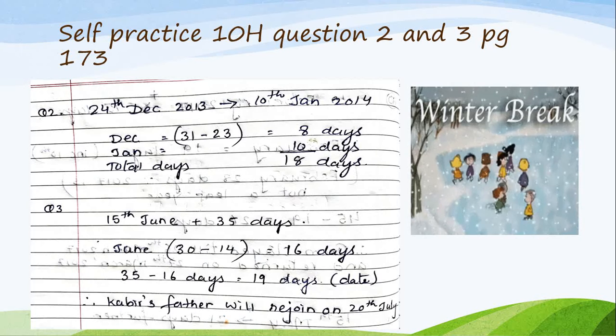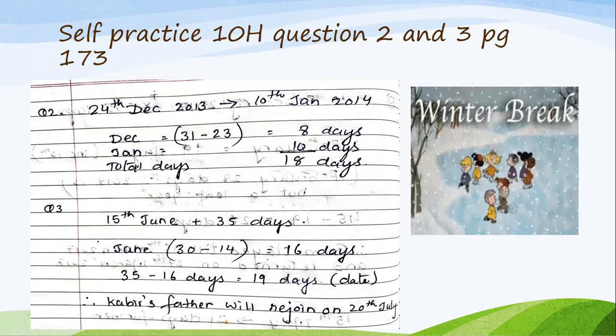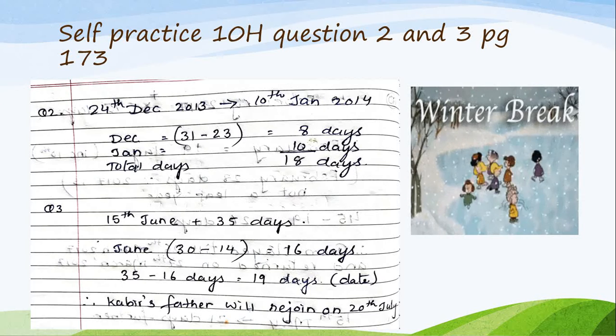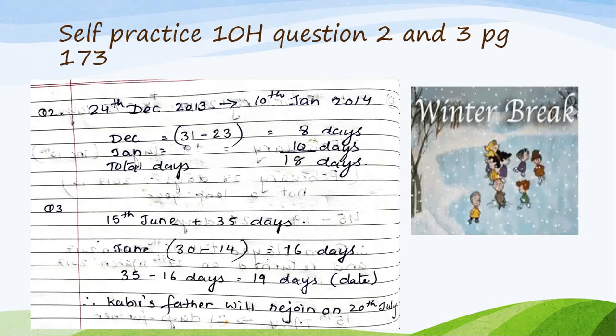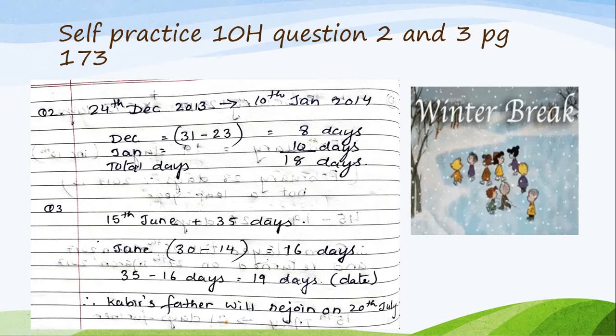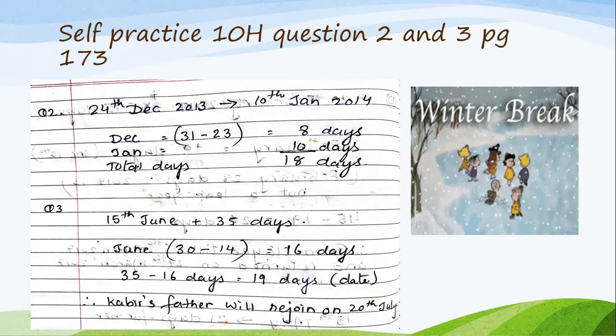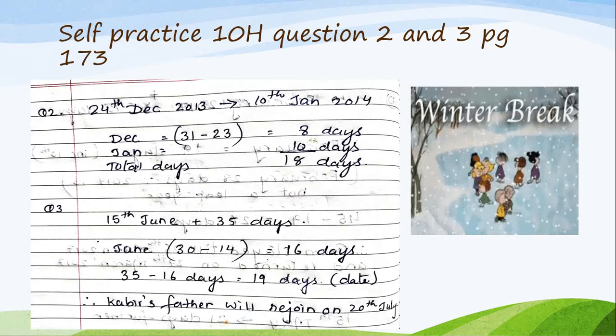Are you getting, children? You can use that small fingertips to calculate the number of days also because they are very close dates, December and January. So that way also you can count and write. Some children they will write the numbers also 24, 25, 26, 27, 28, 29, 30, 31 December. But you can do that way also. Okay children, very small dates to small interval of time and days. So you can do that. So such type of questions I will be asking you, children, please.